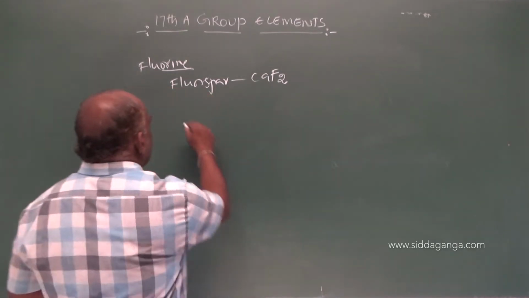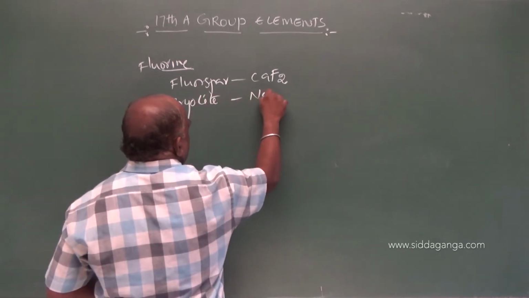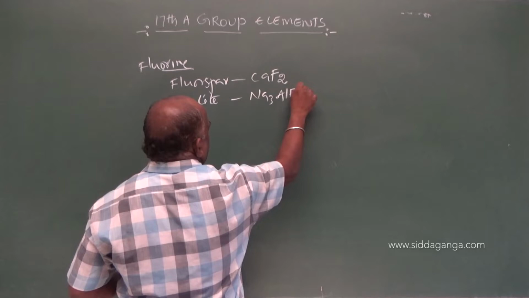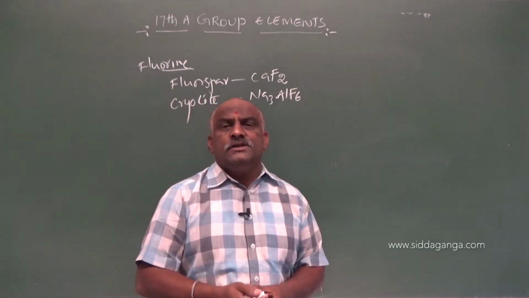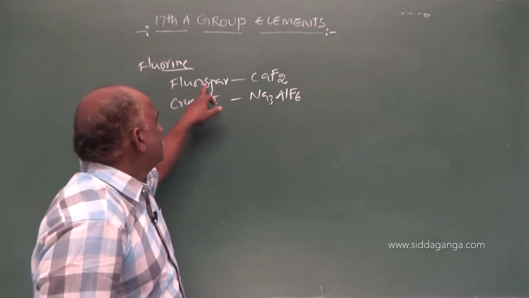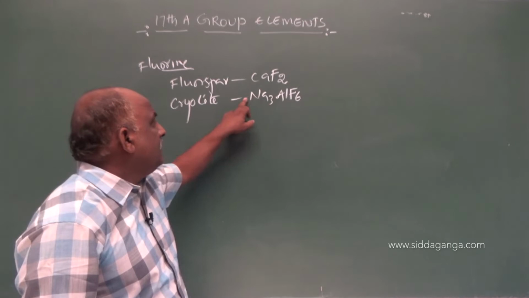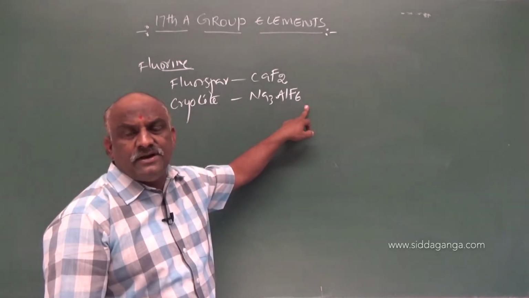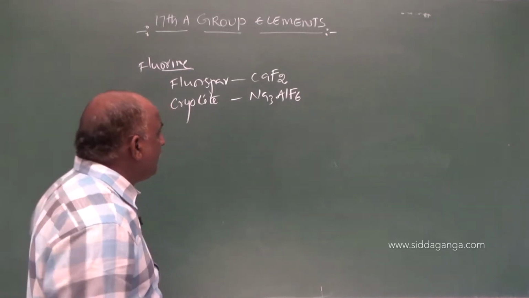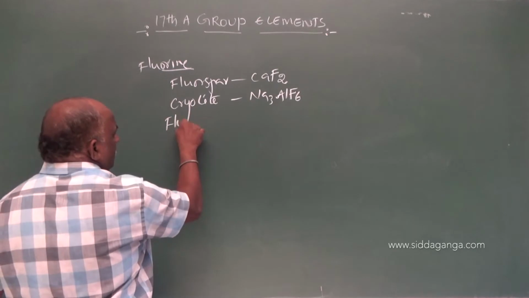And cryolite. Cryolite formula is Na3AlF6. These are very important formulas. These are the minerals. CaF2 is fluorospar, and Na3AlF6 is called cryolite. And after cryolite, there is one more formula also.